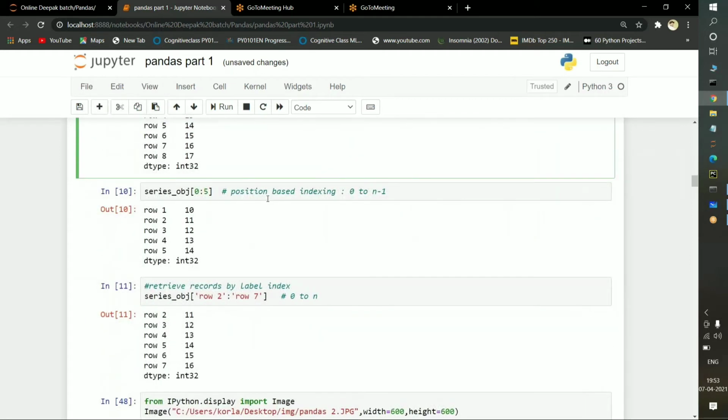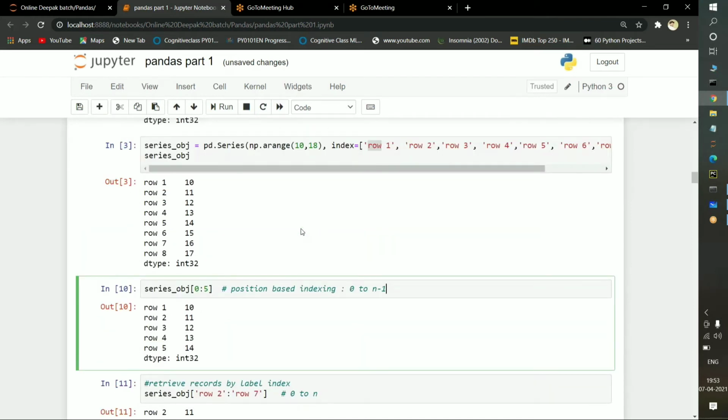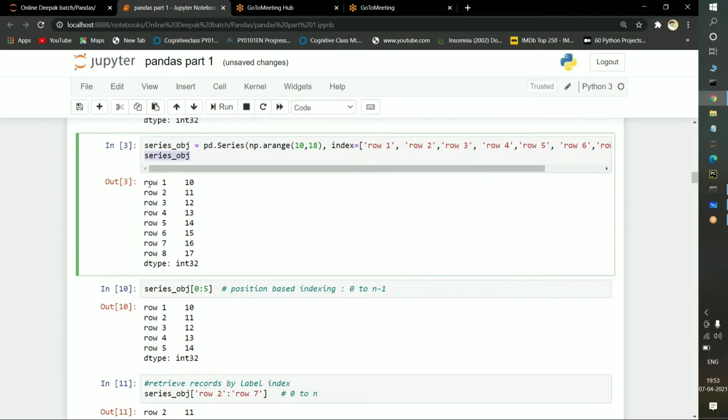Okay, so here, with the help of this command, I am applying some kind of slicing operations. You all know about slicing operations; we have discussed them clearly in the NumPy section also. The series object is the variable which is holding this particular data.